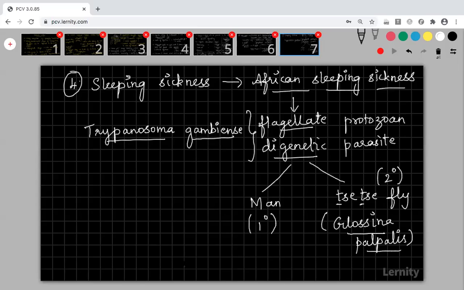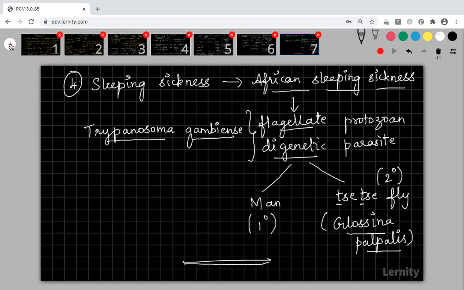So protozoal diseases are over with this. Next, we are going to move on to the diseases caused by helminths. I think it is possible to complete helminths because under helminths, we are just going to discuss only two diseases. So we can complete those two diseases today itself.